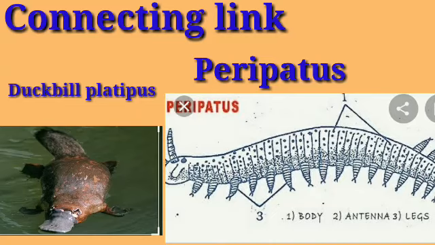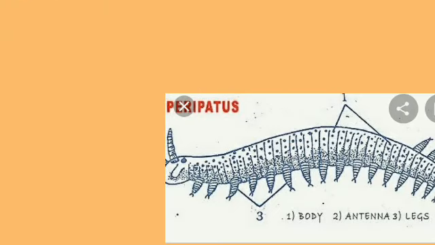Next one is the peripatus. It is showing a segmented body. It is showing some upper skin on the body, and it has an open circulatory system. It means it doesn't have blood vessels to carry the blood from one part to the other. It is considered a connecting link between the Annelida, that is earthworm-like animals, and Arthropoda. Arthropoda is like spiders or flies-like animals. So this is a connecting link between the Annelida and Arthropoda.